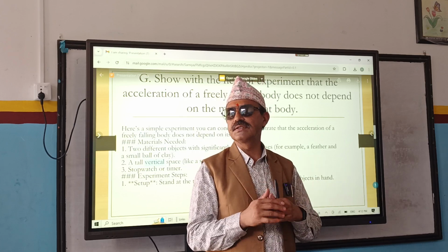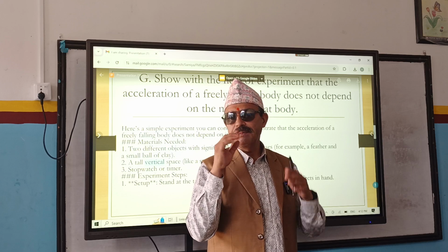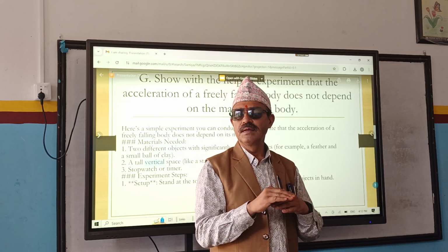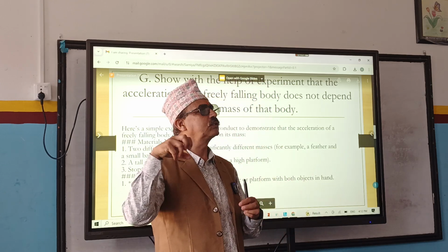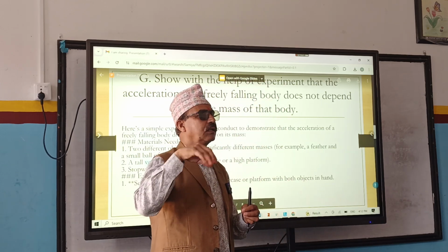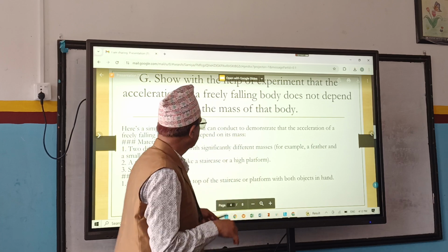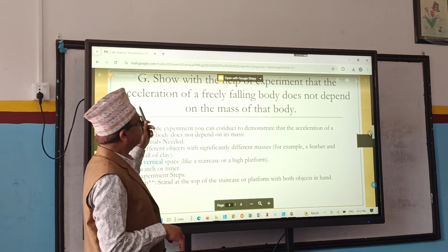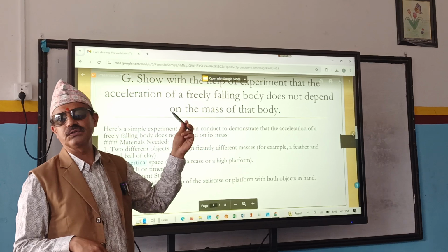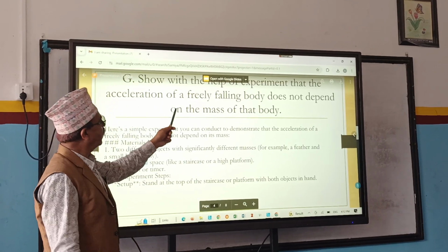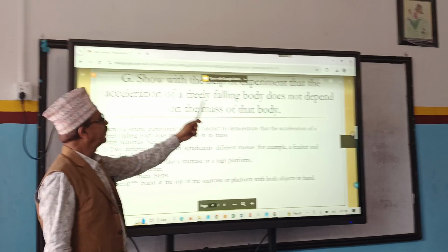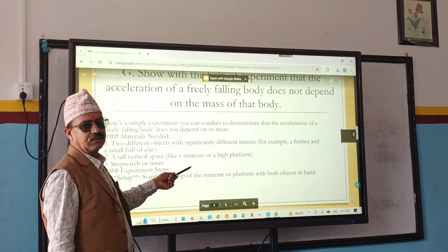Second, in the absence of air, in vacuum. In the presence of air, which falls faster? The coin, and the feather falls slower. But when air is pumped out, then both of them fall together. So this is the conclusion of the coin and feather experiment. What is that? The acceleration of a freely falling body does not depend on the mass of that body.